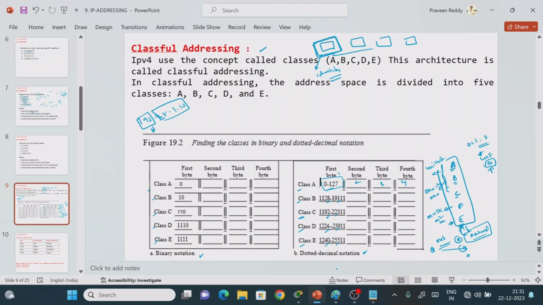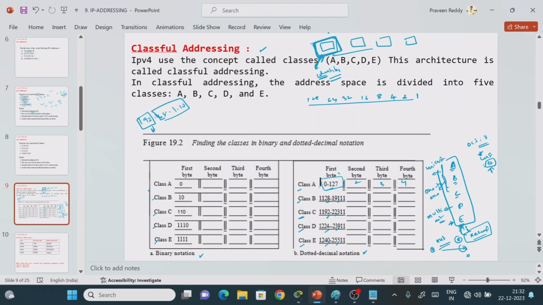Now let me tell you a simple code. If you remember that code, you can find out the range of Class A, Class B, Class C as well as D and E. Each octet has an 8-bit representation, and by using this 8-bit representation we are going to identify what type of IP address it is. So let me write the binary formula again for the 8-bit value: 1, 2, 4, 8, 16, 32, 64, 128. These are the 8-bit values.